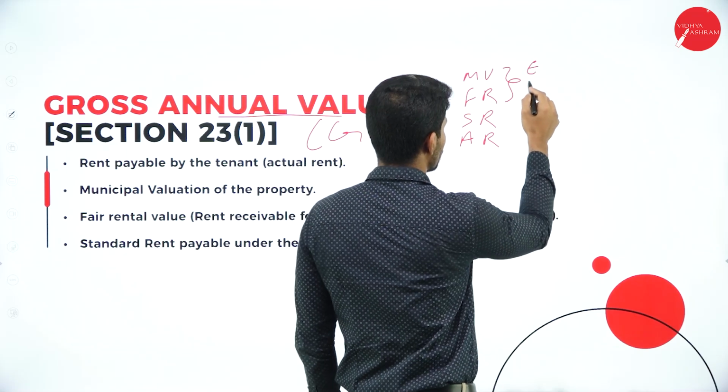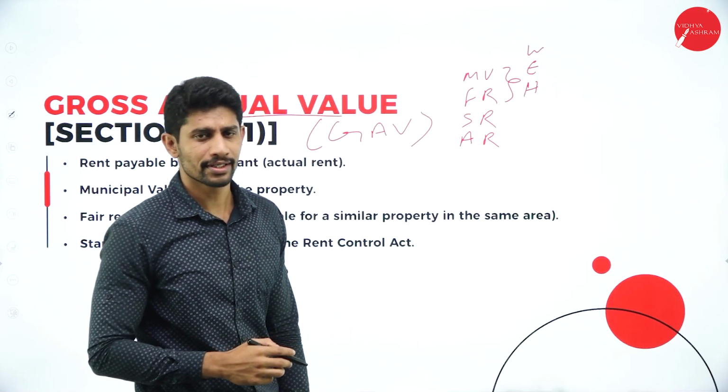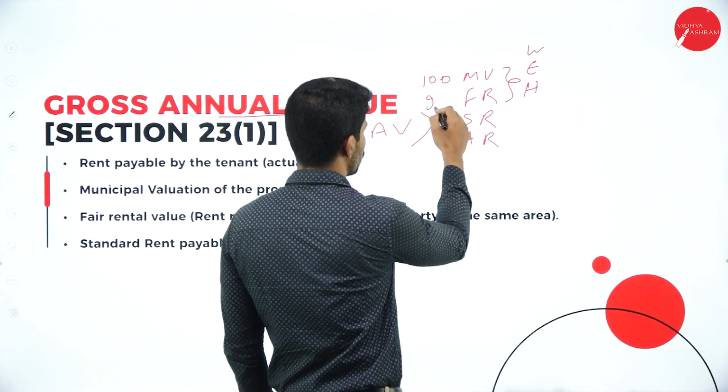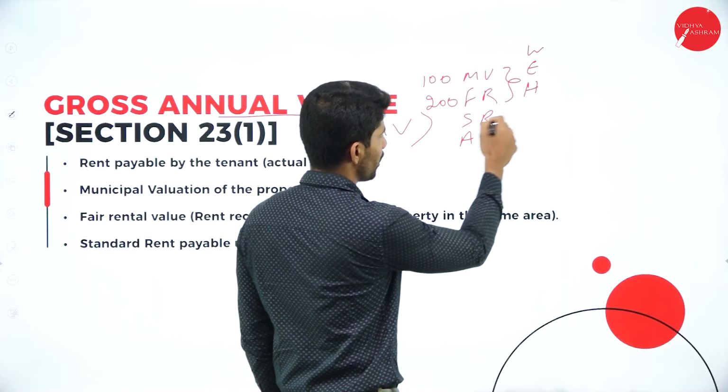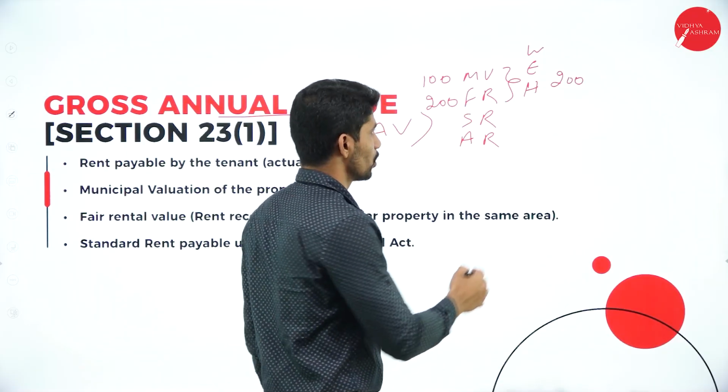In these two, whichever is high. For example, say here you have 100 rupees, here you have 200 rupees. Which is the highest amount you have? 200. So you will take 200.